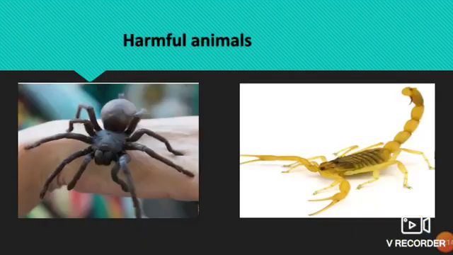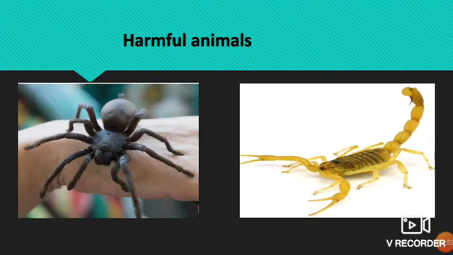Some animals too can be harmful. So there are some harmful animals also. The bites of some poisonous spiders, scorpions, snakes may cause death. Mosquitoes and flies spread diseases. You know, mosquitoes spread which disease? Dengue and malaria are spread by mosquitoes. Cockroaches, mice, rats destroy our food.